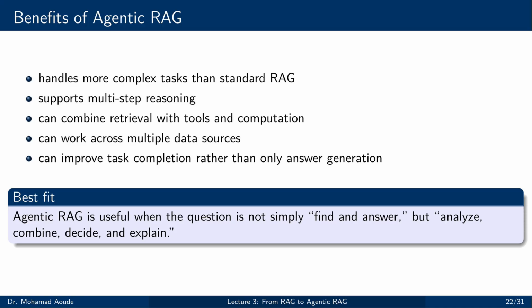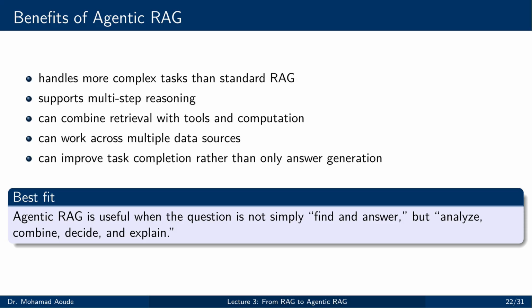The benefits of Agentic RAG are real, and they explain why this architecture matters. First, it can handle more complex tasks than standard RAG. Second, it supports multi-step reasoning rather than forcing everything into one prompt. Third, it can combine retrieval with tools and computation, which means it can work with data rather than only describing it. Fourth, it can operate across multiple data sources, which is essential in realistic organizational settings. But perhaps the biggest benefit is this. Agentic RAG improves task completion, not just answer generation. That is a major shift.